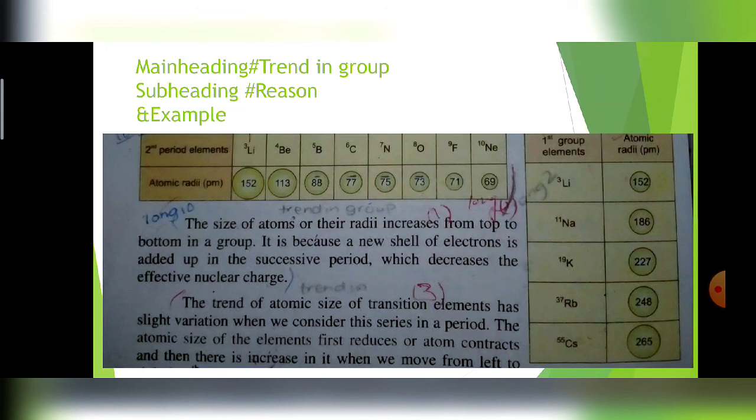But when the number of electrons increases, the number of shells also increases. That's why the force of attraction of the outer shell electrons towards the nucleus will reduce. That will cause the increase of atomic size. For example, lithium 152 and cesium 265. We will discuss this in detail in our next lecture.